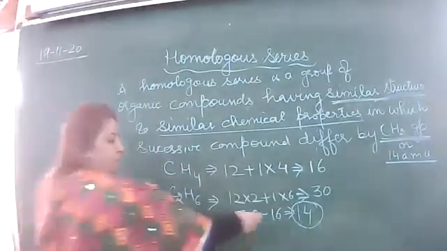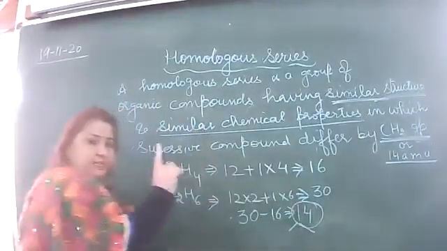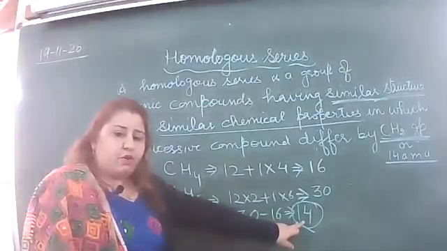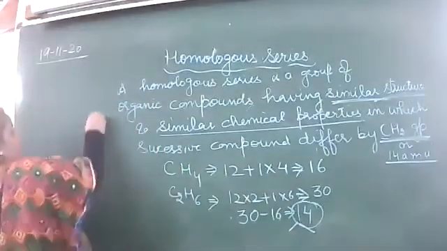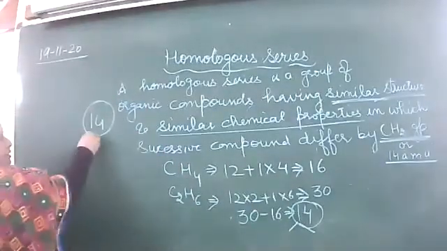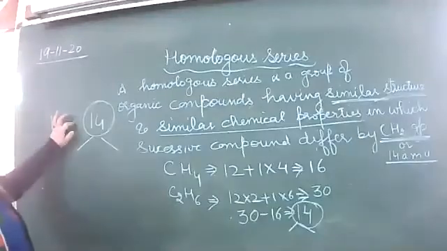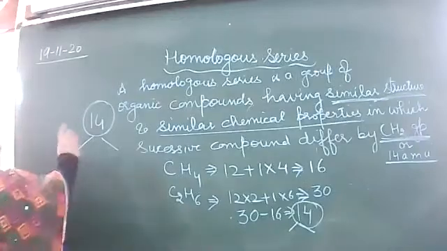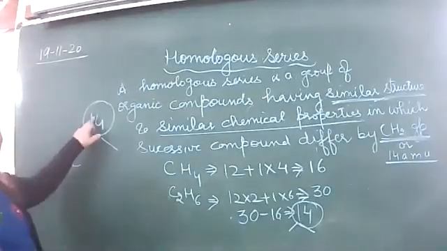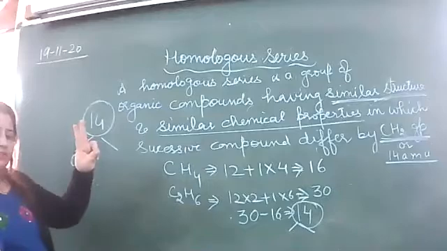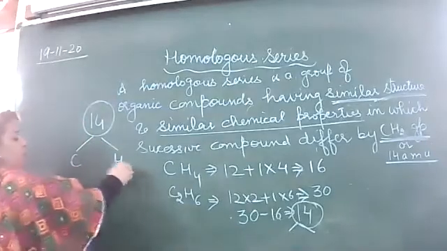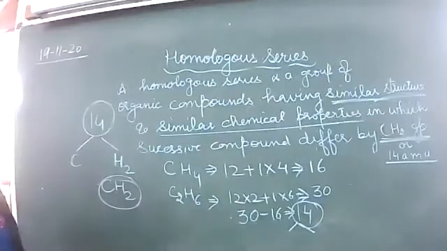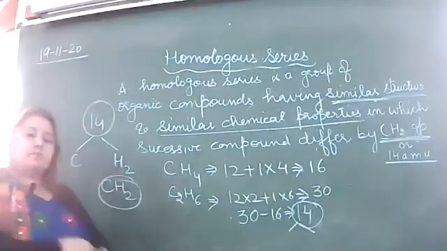How does it become CH2? We are discussing the hydrocarbon chapter, carbon and hydrogen. If I have to divide this 14 into hydrocarbon, how will we divide it? Out of 14, how much do I give to carbon? Carbon's atomic mass is 12, so 14 minus 12 leaves 2. The 2 I give to hydrogen. So it becomes the CH2 group. Is this clear?